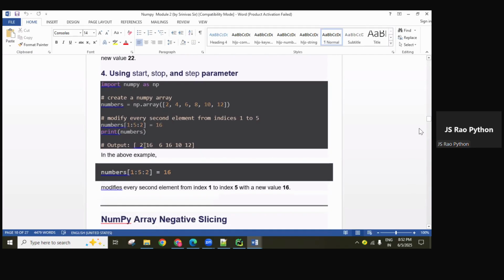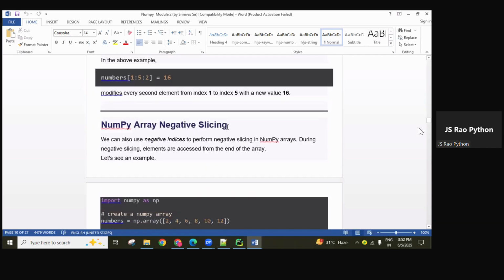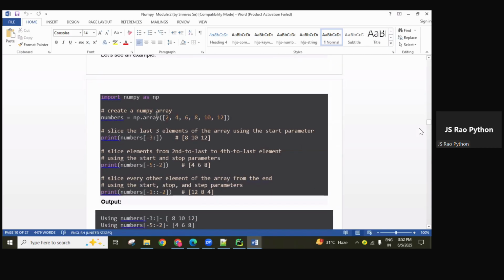And now here all three parameters there. Start value, stop value, step value. So here starting from 1 here onwards, every second element, guys, every second element updating with 16. Here 16, here 16. End value is what? 5, means up to the fourth index. 0, 1, 2, 3, 4. Okay, up to here is there. So that's why only two values, here and here, updated with 16. Okay, so remember that point.